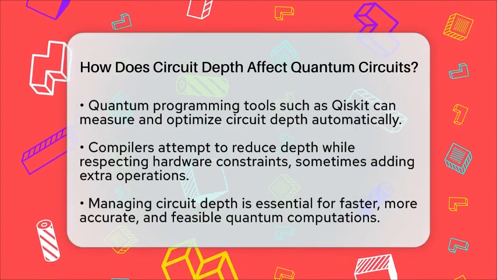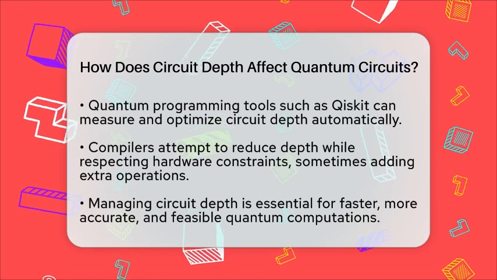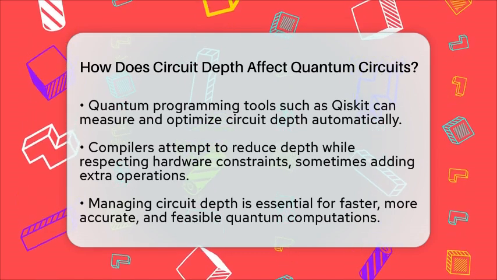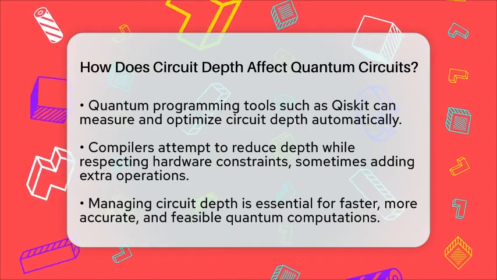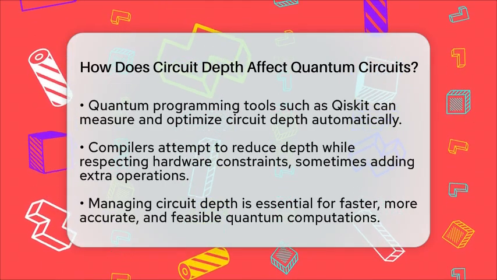In the end, circuit depth affects how long a quantum circuit takes to run, how many errors it might encounter, and whether it can be successfully executed on real hardware. Keeping the depth low makes quantum computations faster, more accurate, and more practical. That's why optimizing circuit depth is a key part of designing effective quantum circuits.